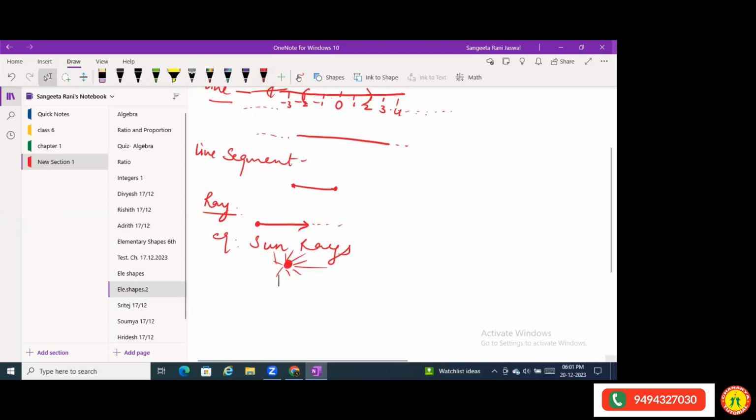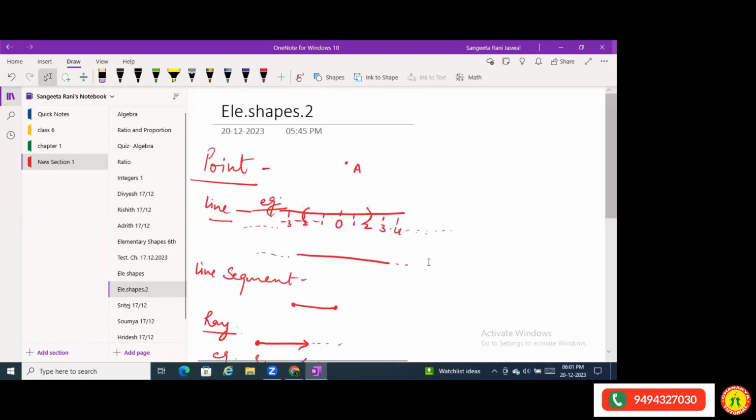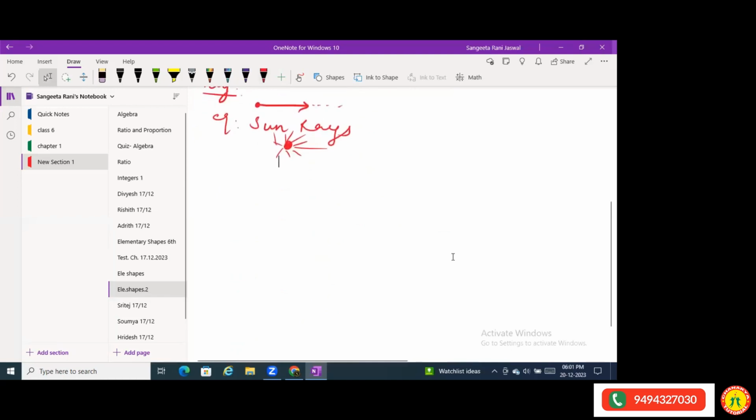Then this was about lines, which you might have studied in your junior class also. Now let's talk about comparing lines.